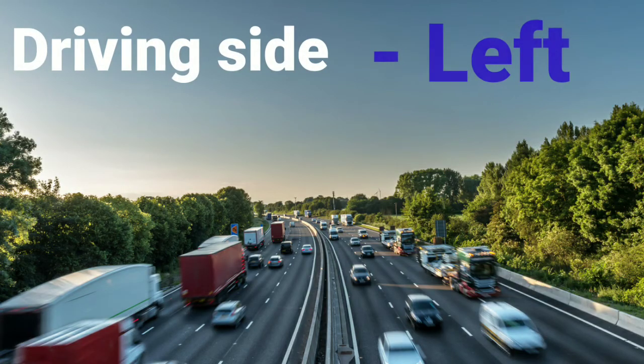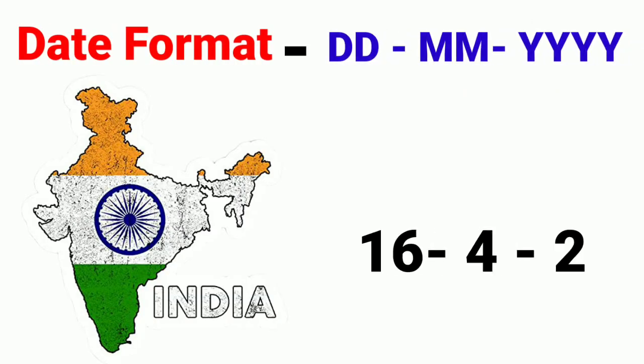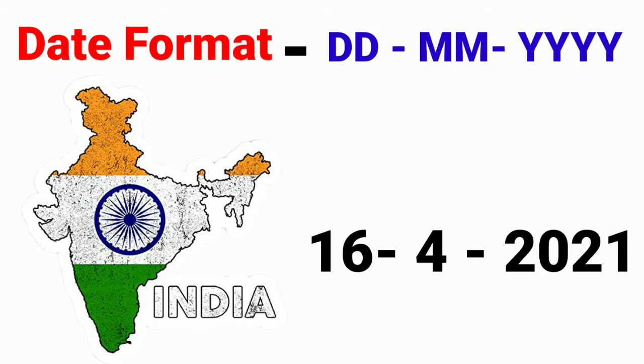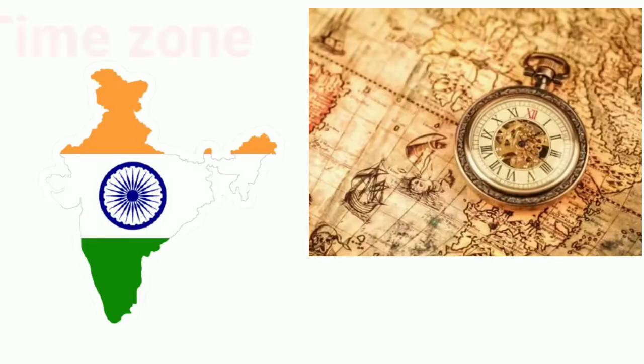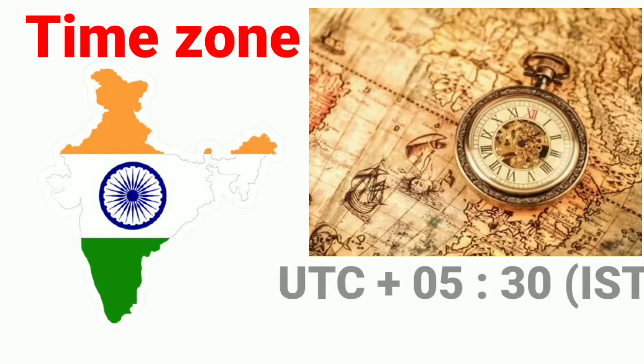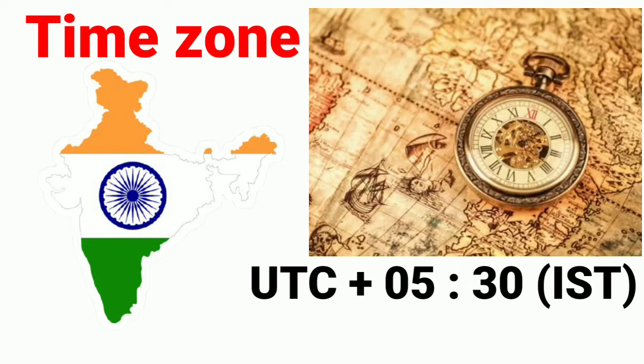Driving side, left. Date format, DD/MM/YY. Calling code, +91. Time zone, UTC +5:30.